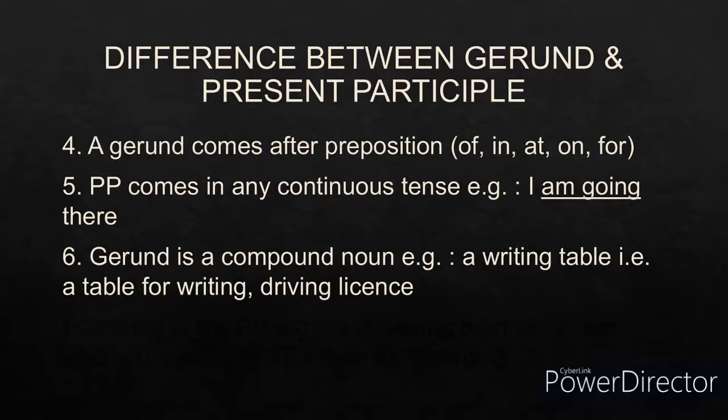Gerund is in a compound noun. For example, a writing table. What is a compound noun? A noun made up of two words, writing and table. So writing table is a compound noun, so writing is a gerund. Driving license is a compound noun, so driving is a gerund.